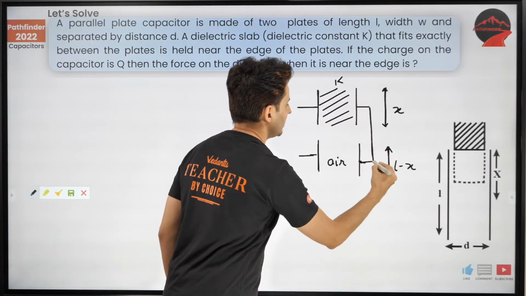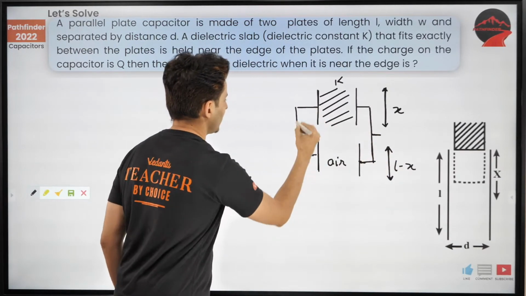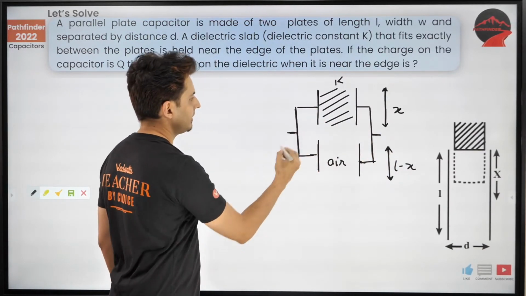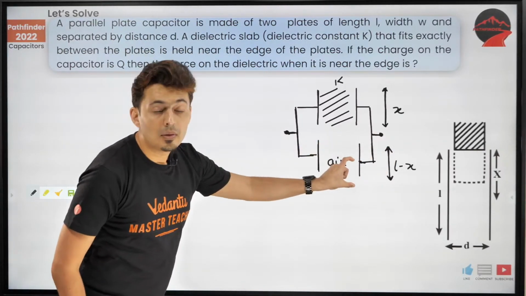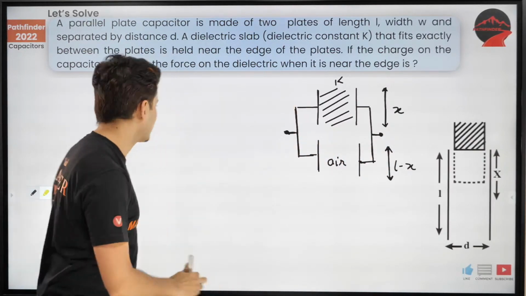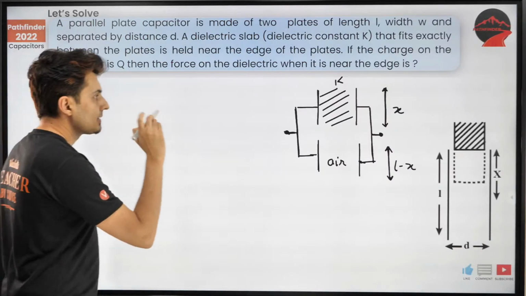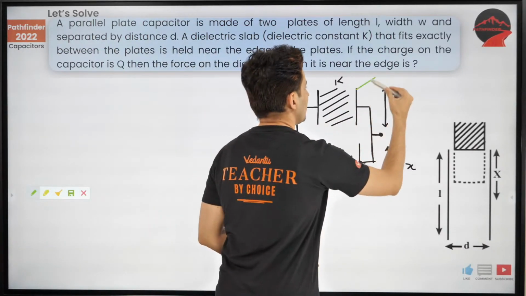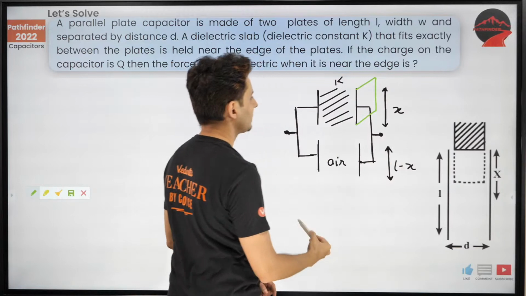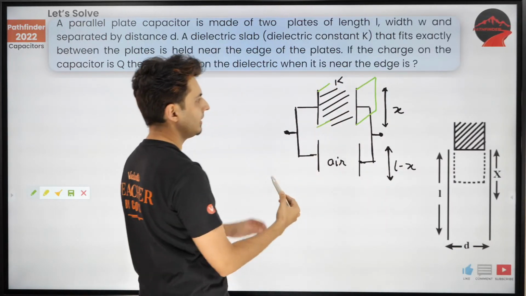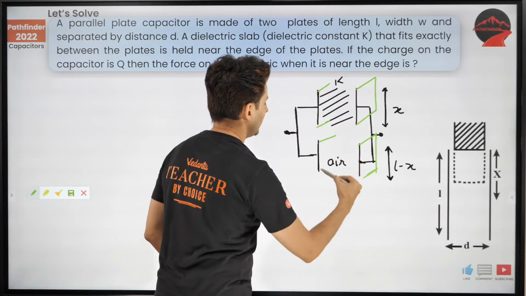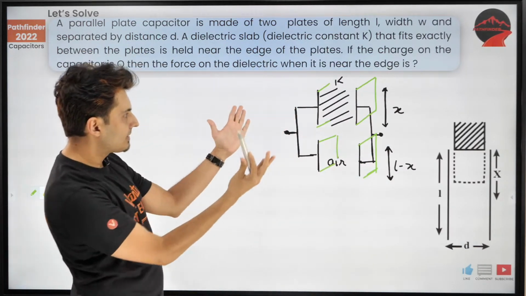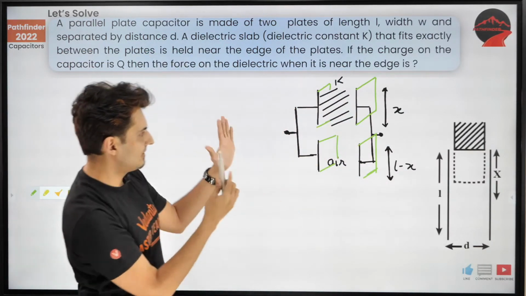Please remember, these two capacitors are actually in parallel. Keep this in mind. Now try and visualize this, guys. See, this plate is actually like this. The same goes like that, same thing over here as well. So this is how the plates are. I hope you can visualize this.